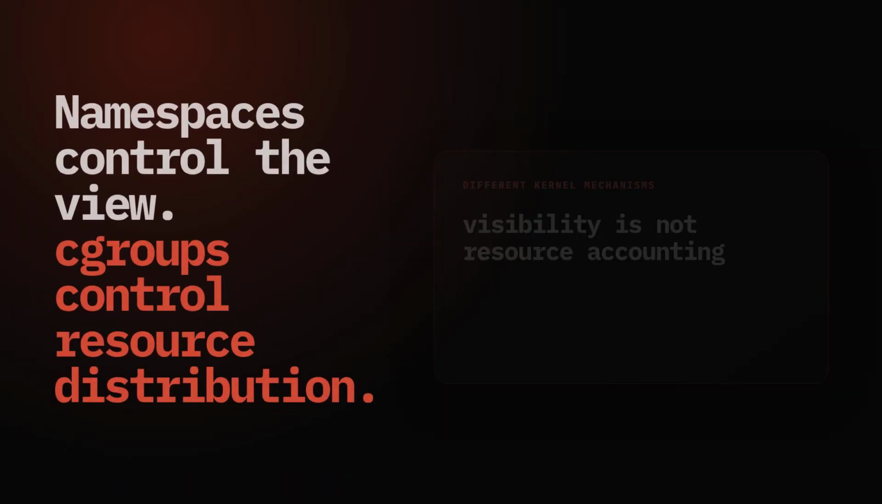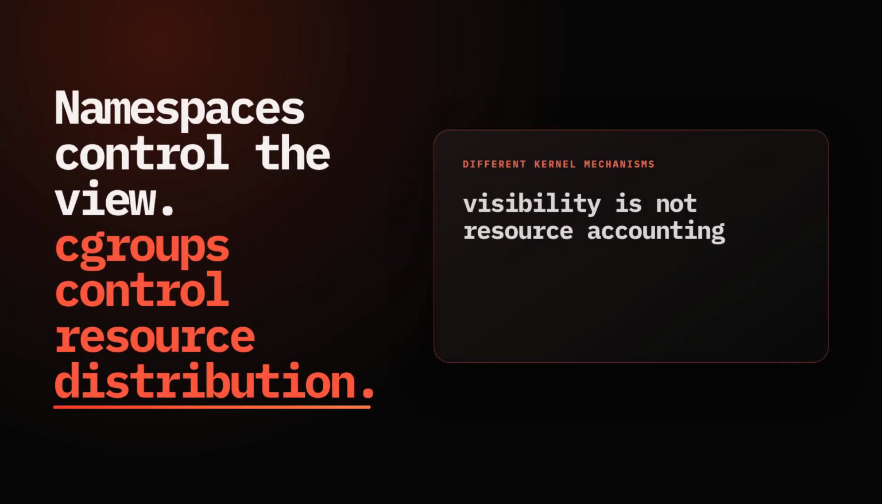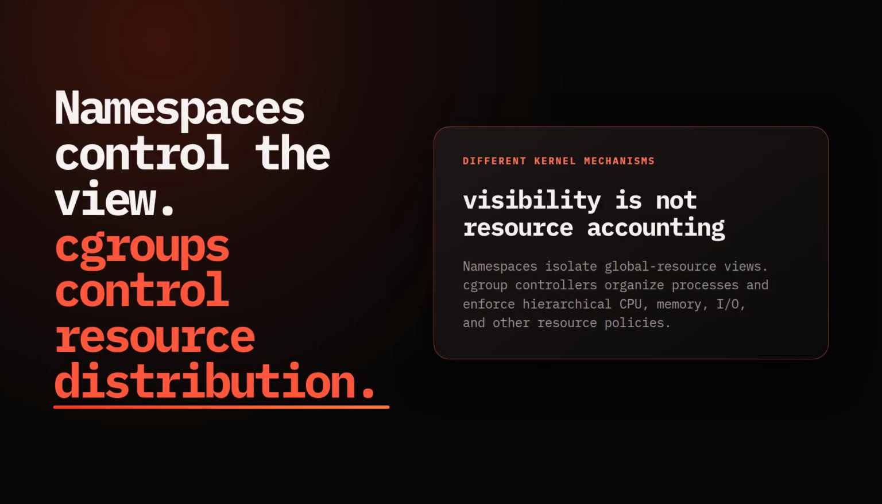Then there are cgroups, which solve a different problem. A namespace changes what a process can see. A cgroup organizes processes hierarchically and controls or accounts for resources such as CPU and memory. Container systems use both, but calling cgroups another isolation namespace hides the distinction that matters.